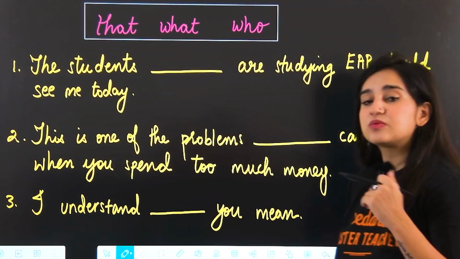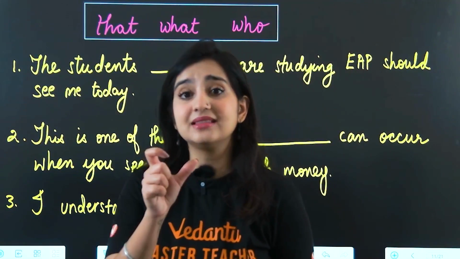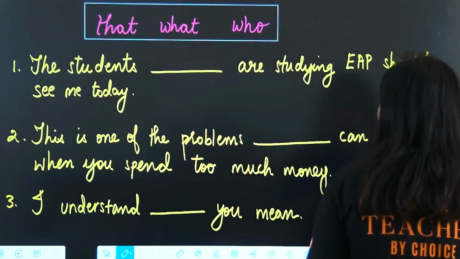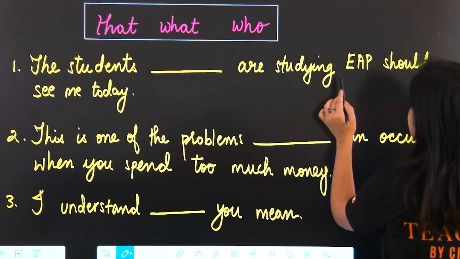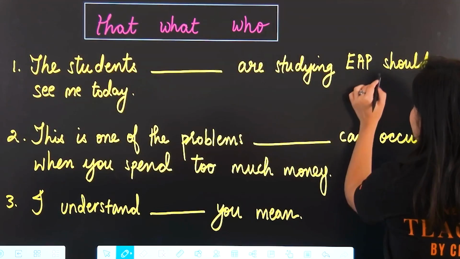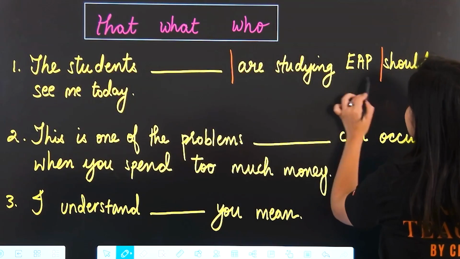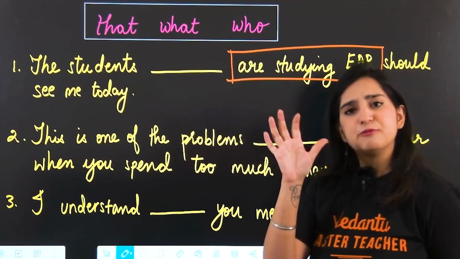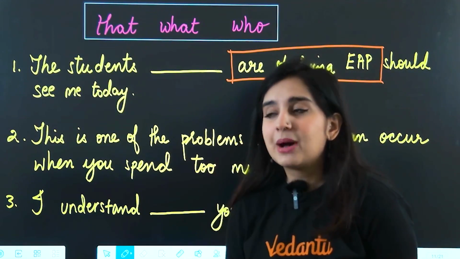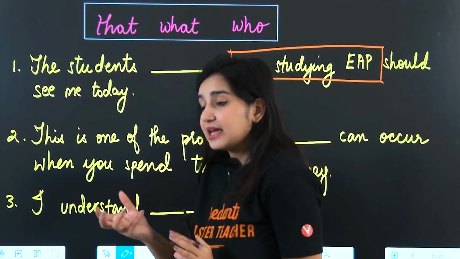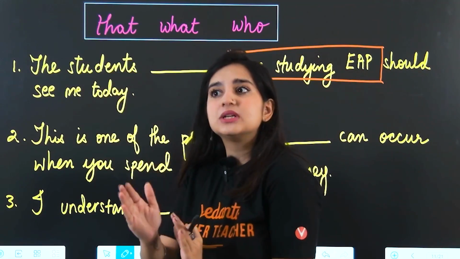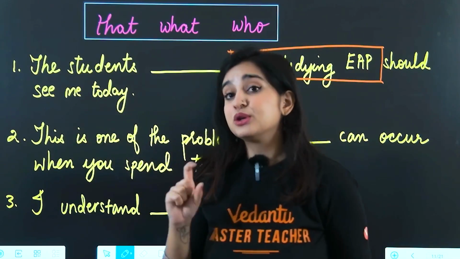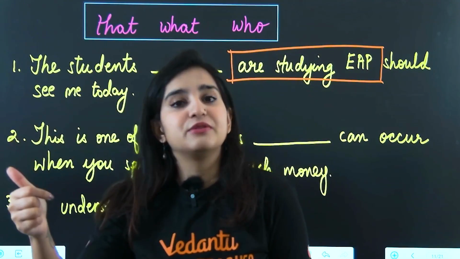What is the first thing to do? First step is to understand the extra information that you've added. The students should see me today. Just look at this, delete this part and read the sentence. The students should see me today. That's a full sentence. It makes sense, but it's not clarifying exactly which students need to see me today, right? So I'm adding that extra bit of information.